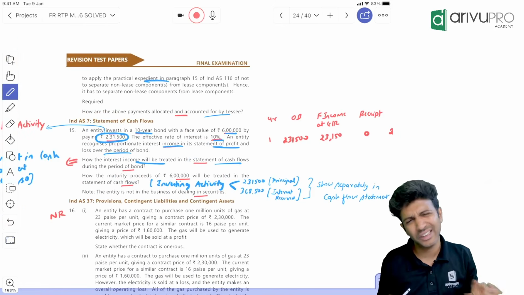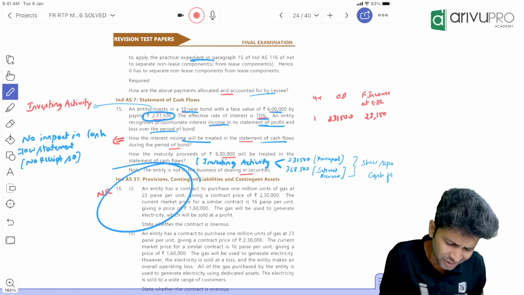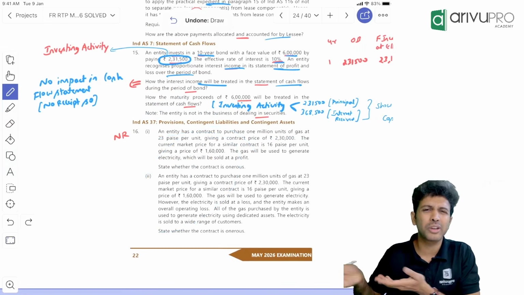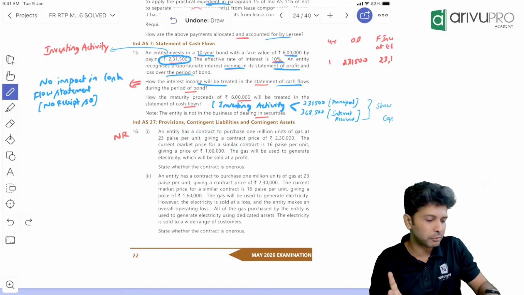That's about this question. Easy, simple question. The 16th question is not required. The same 2-3 questions we have in question numbers 38, 39, 40 in our class notes.